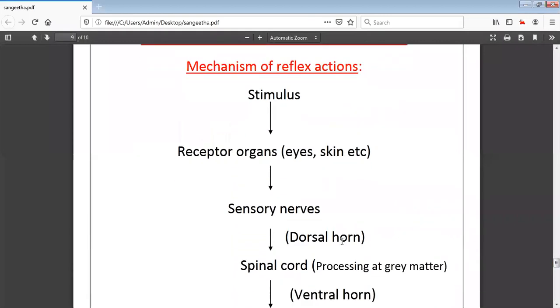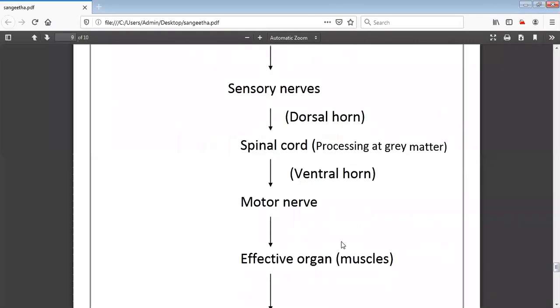So till now we have studied the sensory nerves and motor nerves, right? So what are the sensory nerves as well as motor nerves? Nobody asked me the question. I just explained that the sensory nerves will be present in the dorsal horn, and motor nerves will be present in the ventral horn. I was expecting somebody to ask what is that sensory nerve, what is that motor nerve.